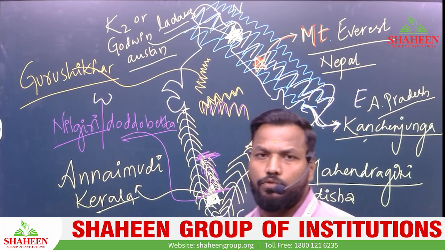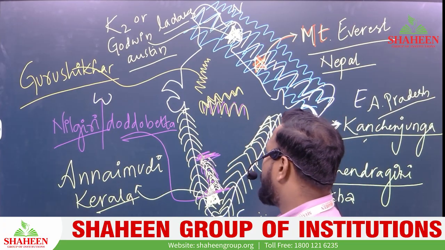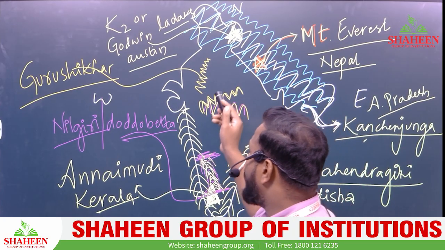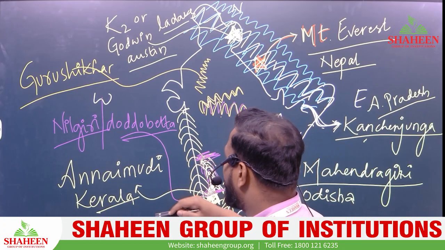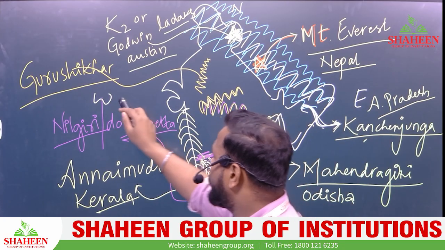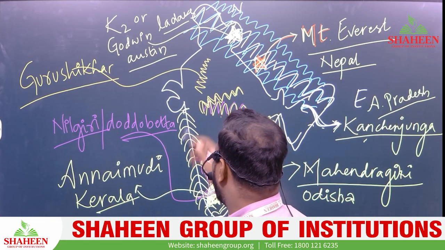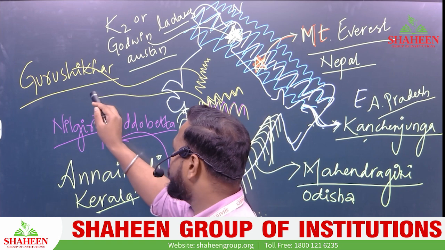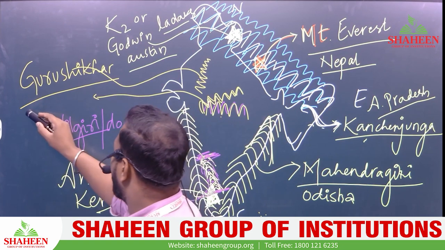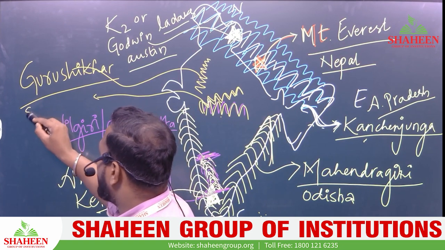Then when it comes to the Vindhyas, the highest peak of the Vindhyas is Sadbhavana.